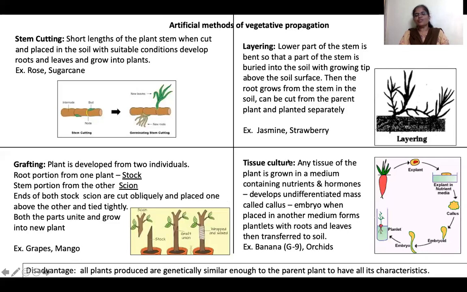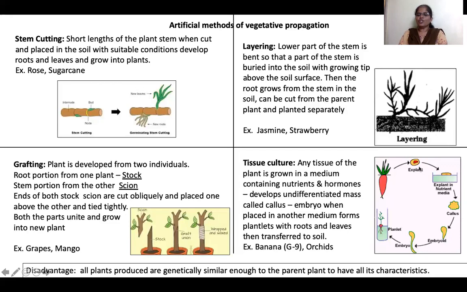Fourth is tissue culture. Tissue culture is done under controlled conditions, that is, laboratory conditions. How will we do it? We'll take a tissue of a plant, either a leaf tissue or embryo, something like that. This is an explant.